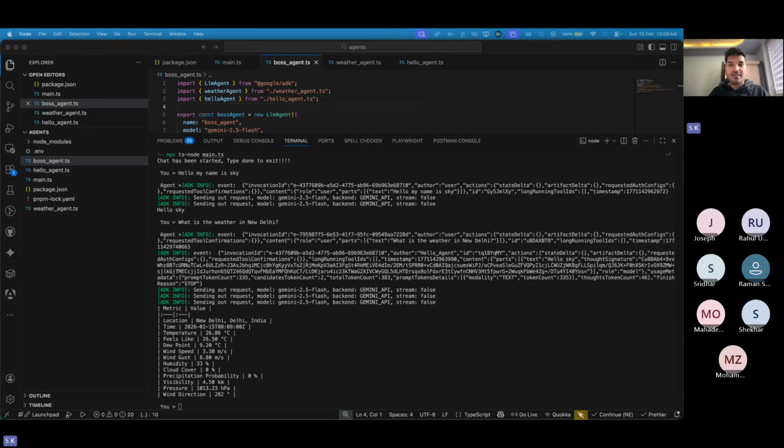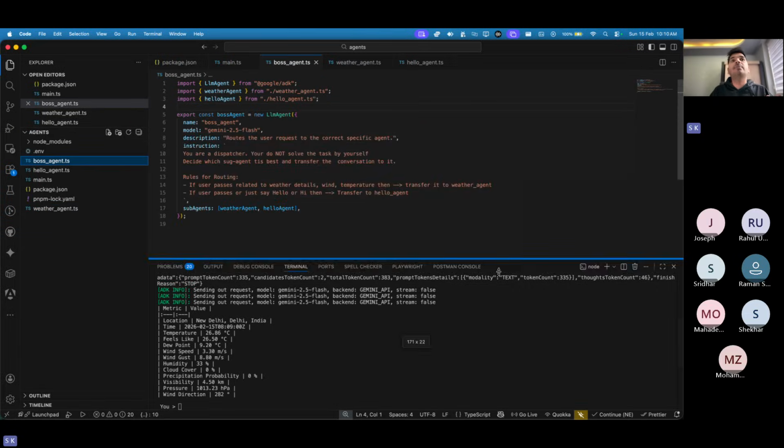No, right? Now we can just make use of a boss agent, and the boss agent is going to handle everything for us. Okay, this was kind of live for me as well. I just learned the theoretical part and I'm implementing it in front of you guys. So now this is what a boss agent can do.